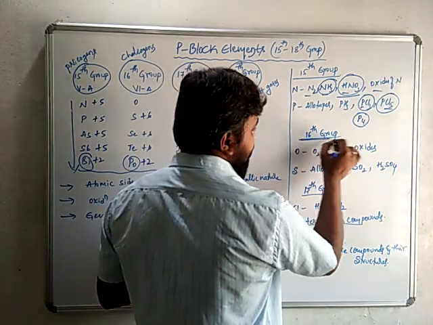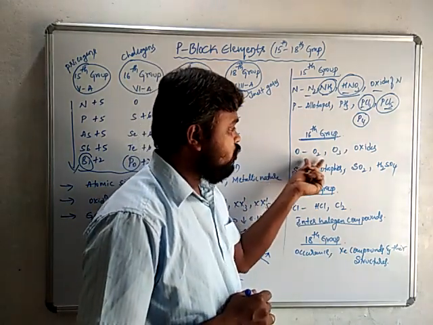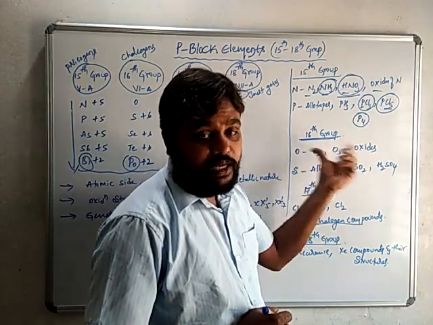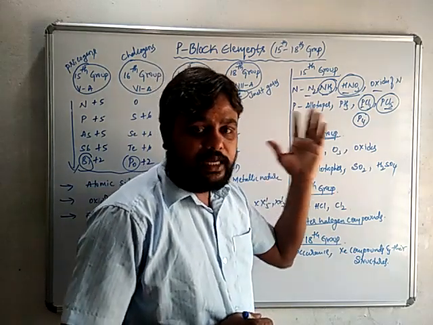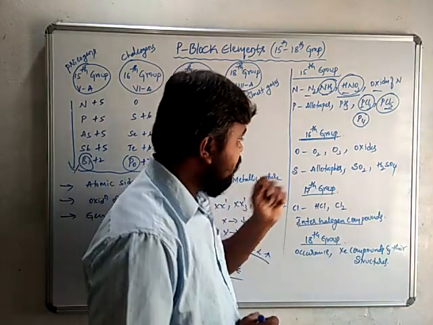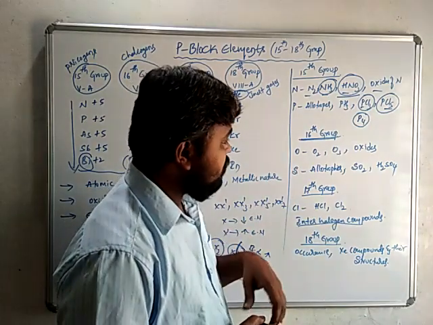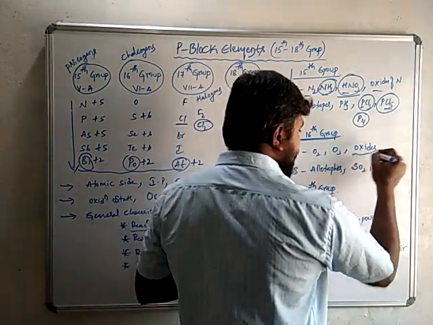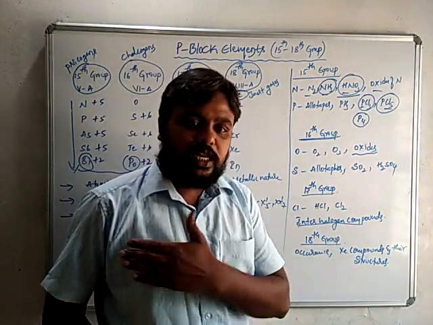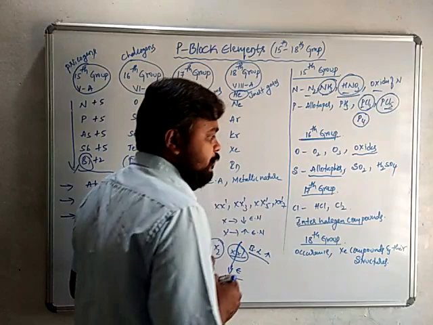Next is the 16th group. In the 16th group elements, oxygen and sulfur are discussed. Important compounds of oxygen are dioxygen, ozone and oxides. Ozone has very few reactions, but it is a very important oxidizing agent. It can oxidize lead sulfide to lead sulfate, nitric oxide to nitrogen dioxide, and iodide to iodine. Then O2: how to prepare it and the properties of water, dioxygen and oxides. I told you in the previous video that oxides are of many types: acidic, basic, neutral, amphoteric, and their examples also. Similarly, in the case of sulfur, allotropic forms are there.